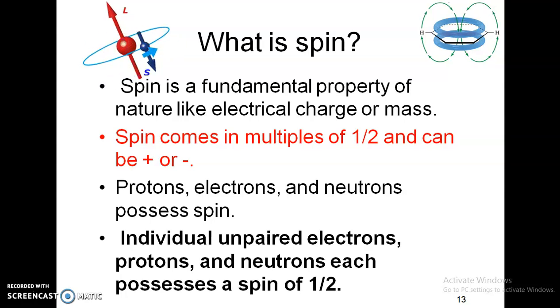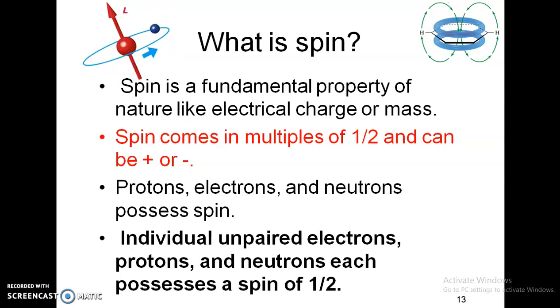The spin is a fundamental property of nature like electric charge or mass. It is important to note that spin always comes in multiples of half. So either my spin can be plus half or it can be minus half. A nuclei contains protons and neutrons.